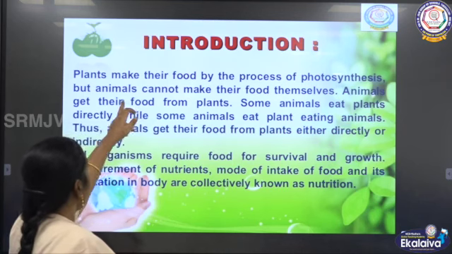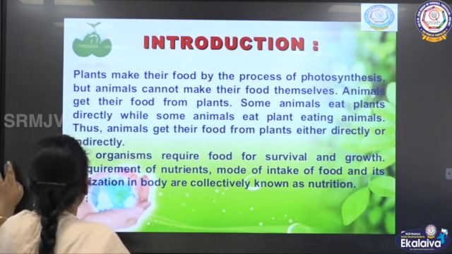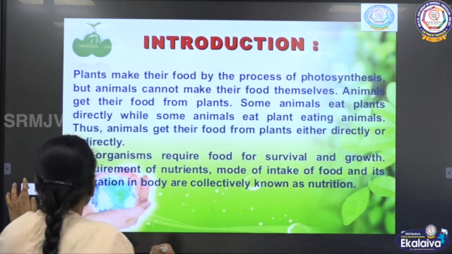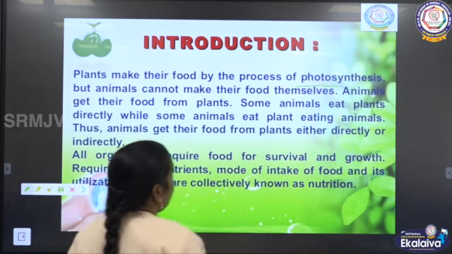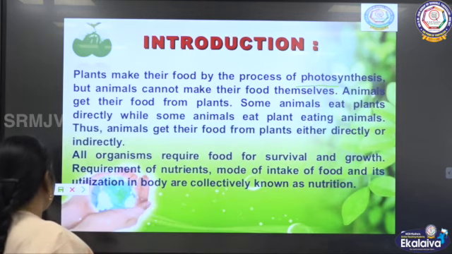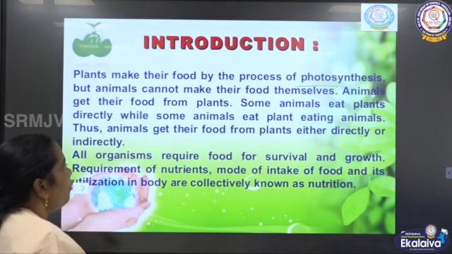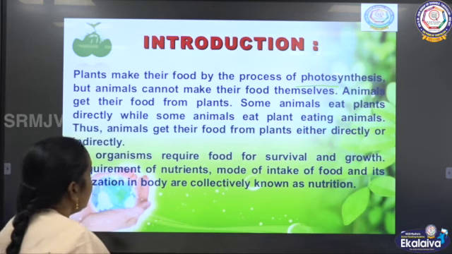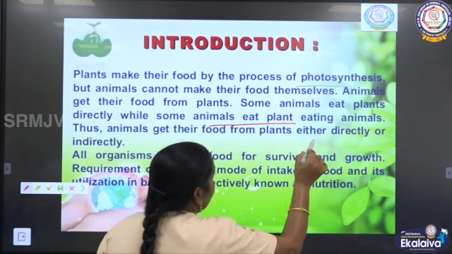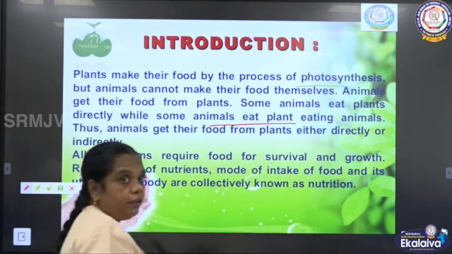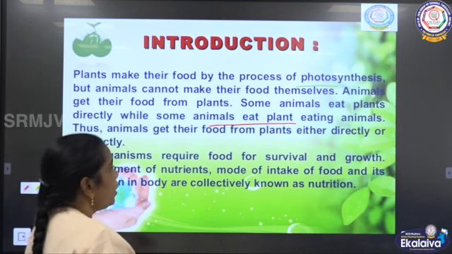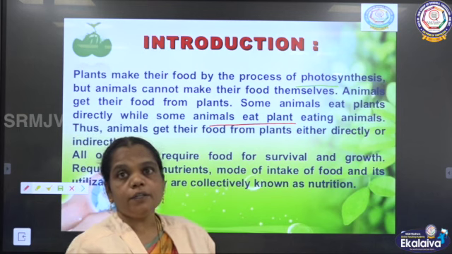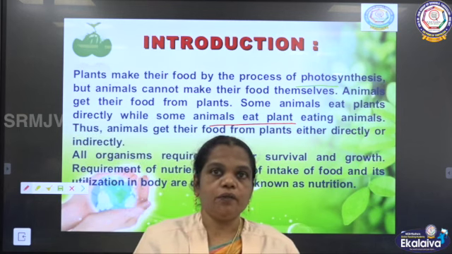Animals cannot make their own food. Plants make their own food by the process of photosynthesis, and animals cannot make their own food. Some animals eat plants, and those animals are eaten by other animals. Understand? So all organisms require food for survival.